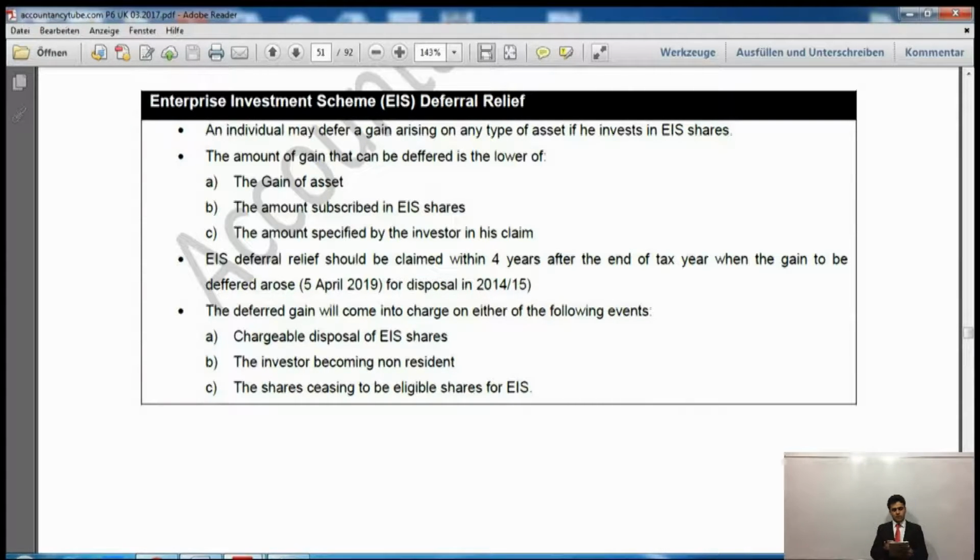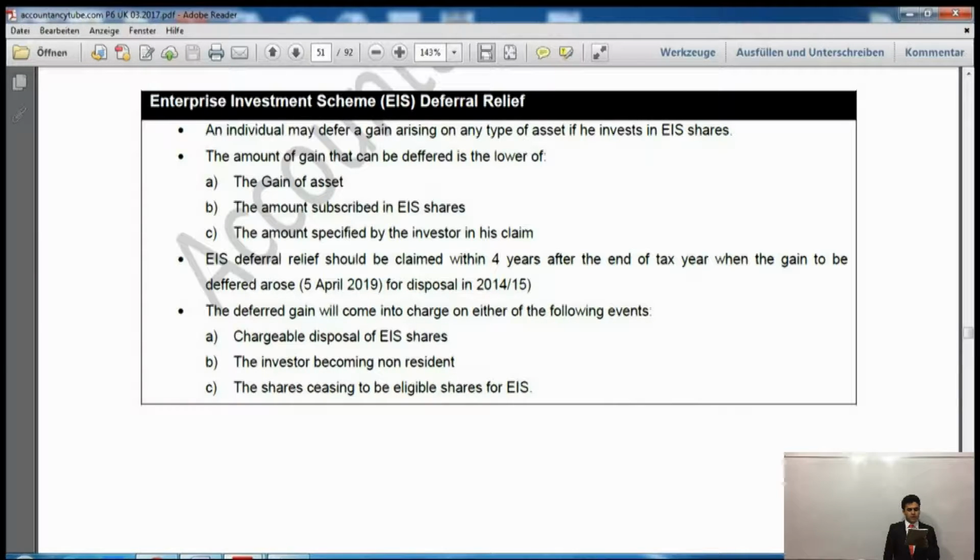Now after reading this relief, then you can go back to EIS, which is chapter 1, I think. Go back to chapter 1, then you can study that portion of EIS as well. A little portion was left where it says EIS relief on capital gains, so you can study that as well after completing this one.